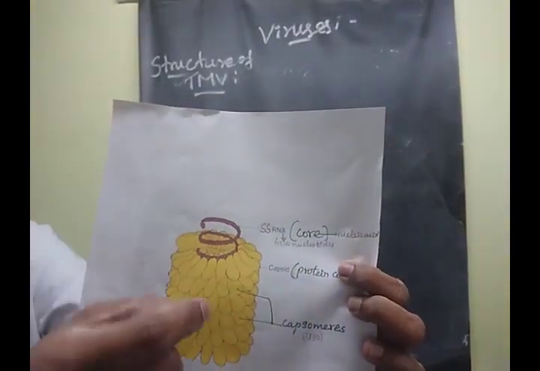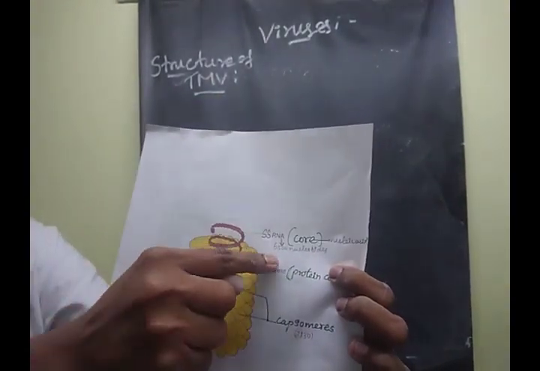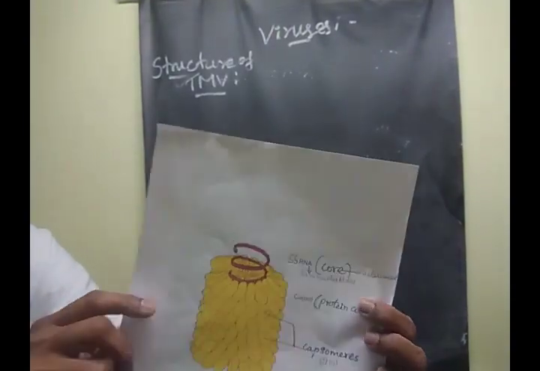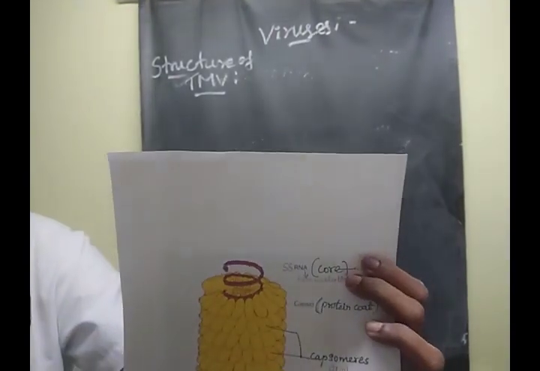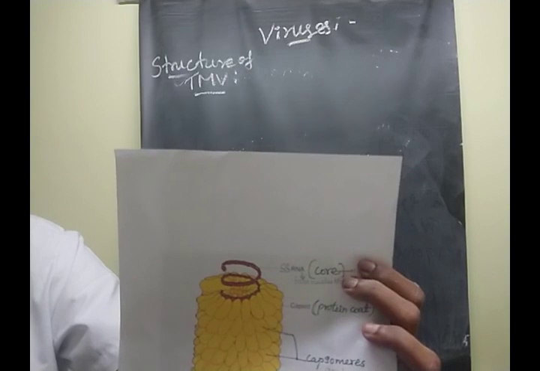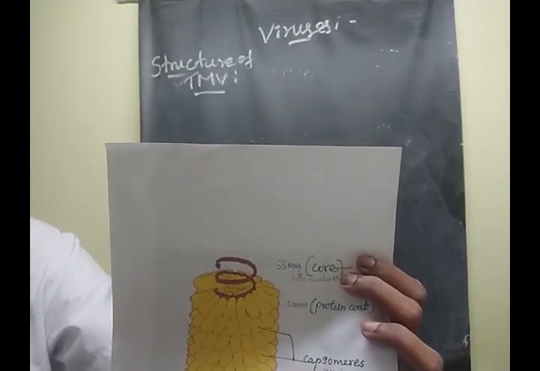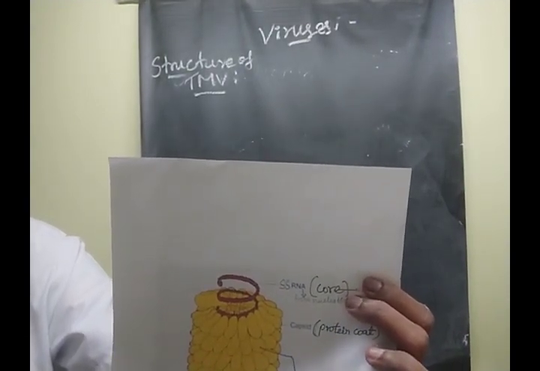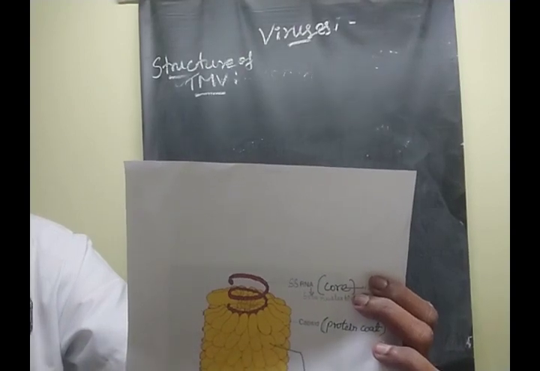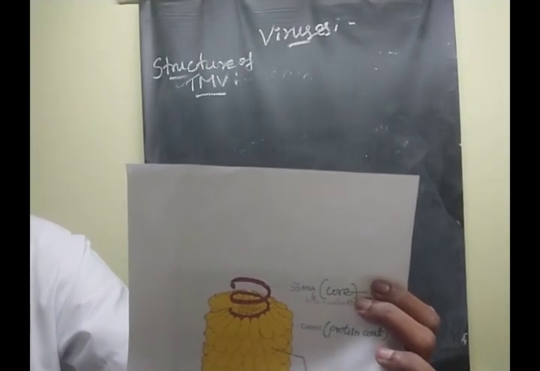How many nucleotides are present inside this RNA molecule? 6,500 nucleotides are present in it.